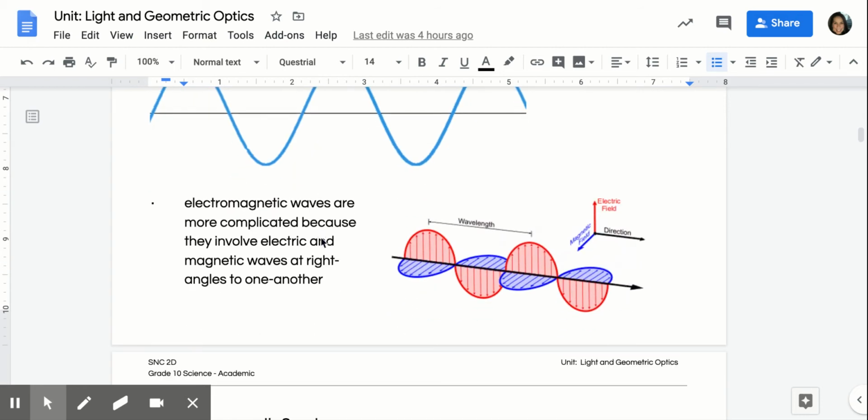Electromagnetic waves are more complicated because they involve electric and magnetic waves at angles to one another. So remember that we talked a little bit about electromagnetic waves in grade 9 science. So what's happening here is there's actually two waves interacting. So you have your electrical field, which is going in the y axis, so my vertical axis going up and down like this. But then I also have my magnetic field, which is going from side to side.